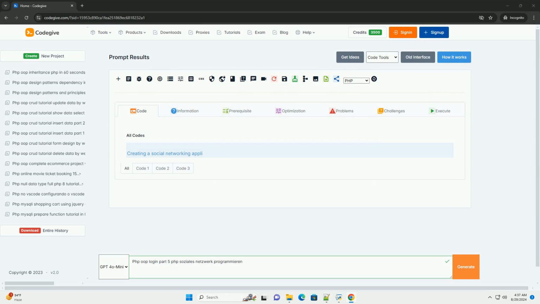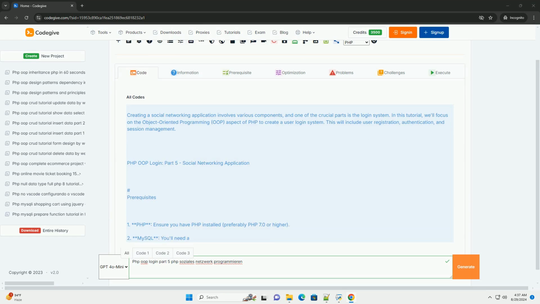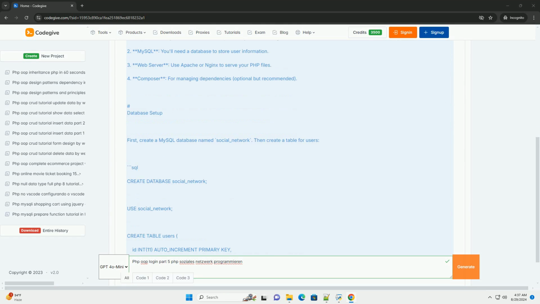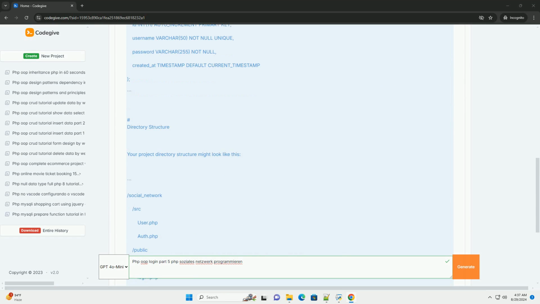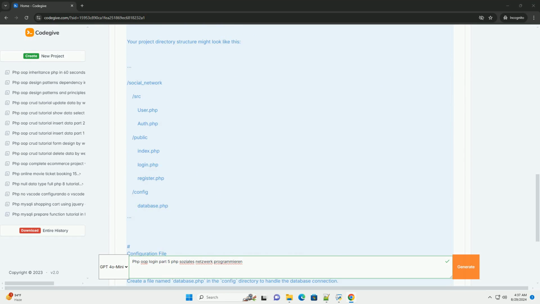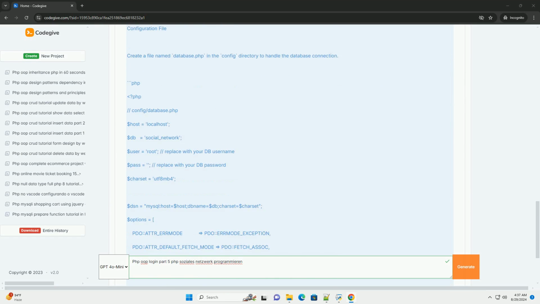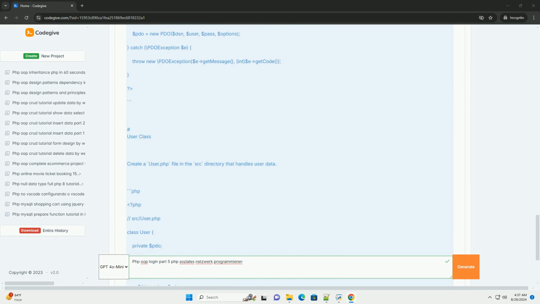In Part 5 of the Object-Oriented Programming series on building a social networking platform, the focus is on enhancing the login functionality. This segment emphasizes the importance of secure user authentication and session management. Key concepts include the implementation of user credentials verification using hashed passwords to protect sensitive data.